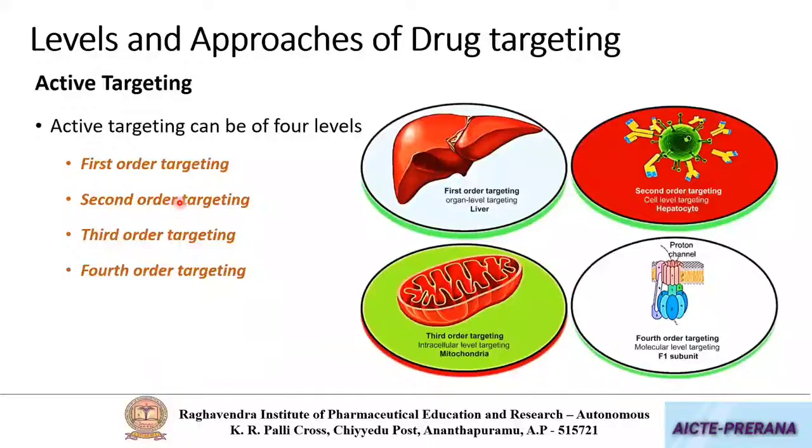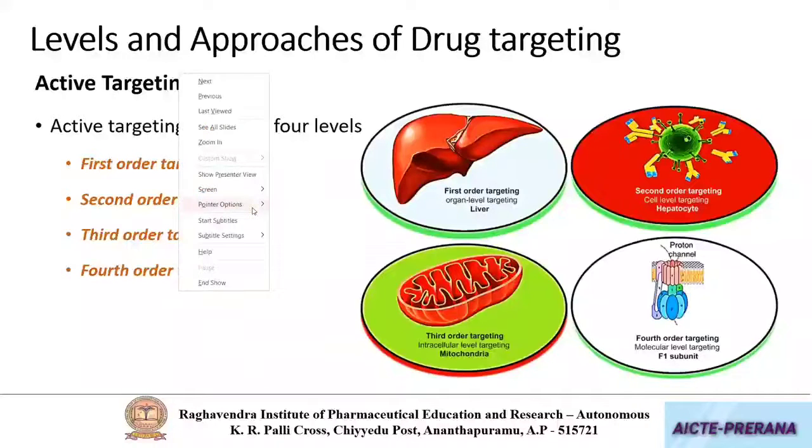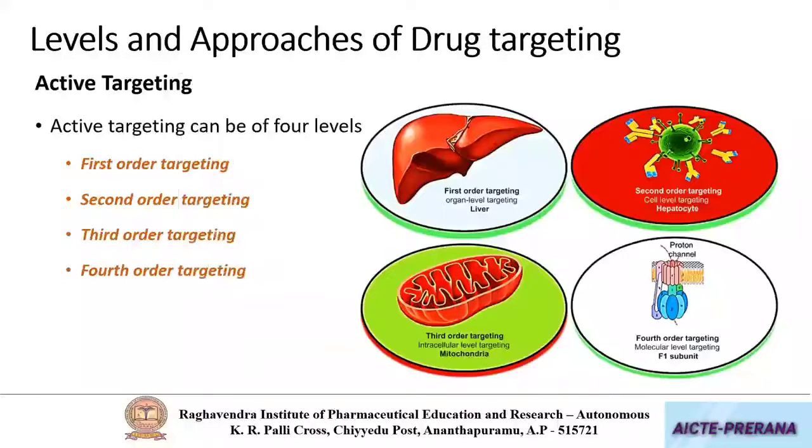In the case of first order, you can see that this is concentrated to a particular organ. Here I am saying liver. Liver is an organ. So whenever the targeting of the drug is towards a particular organ, it is called first order targeting.